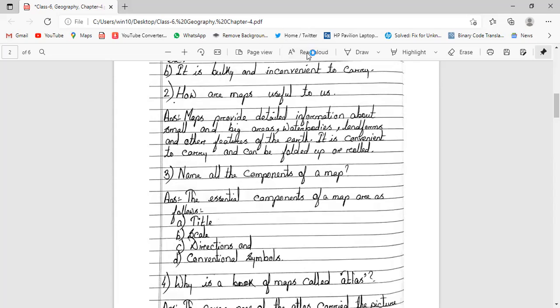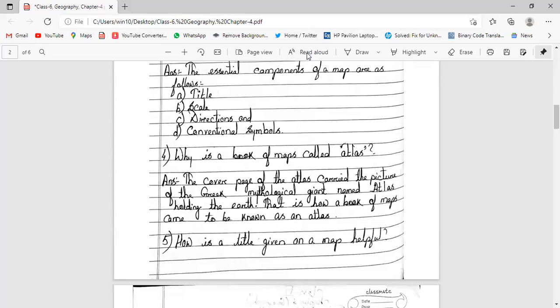Name all the components of a map. The essential components of a map are as follows: title, scale, direction, and conventional symbols. So next, why is a book of maps called atlas? The cover page of the atlas carried the picture of the Greek mythological giant named Atlas holding the earth. That is how the book of maps came to be known as an atlas.